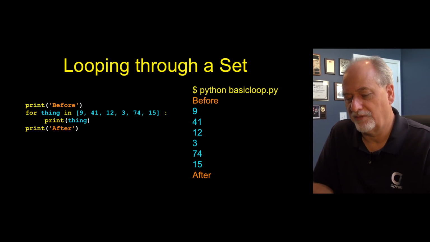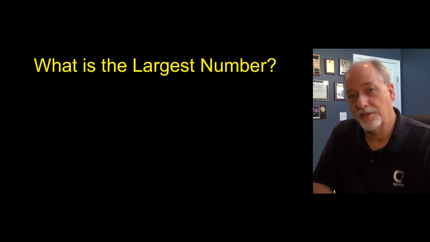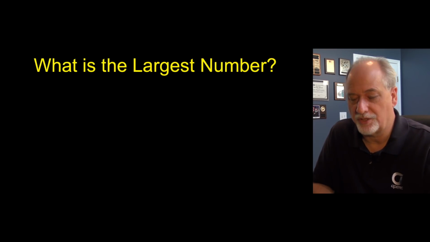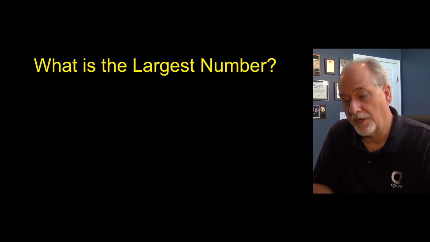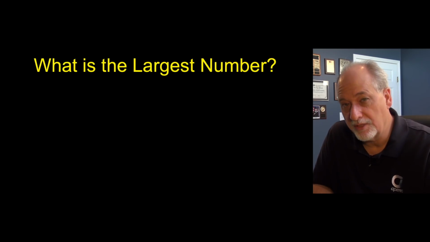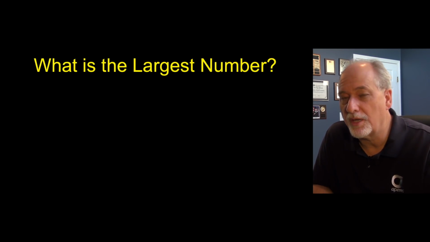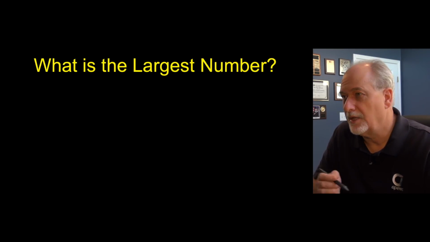To understand how these loops work, I'm going to ask you to function as a program. I'm going to show you some numbers in succession, and I want you to mentally figure out what the largest number is, but more importantly, think about how your brain is solving this problem, given that I'm only going to show them to you one at a time for a little while, and your brain has to do something.